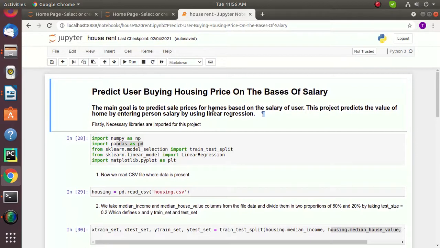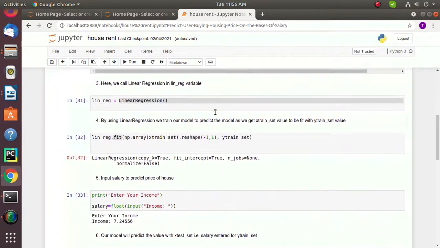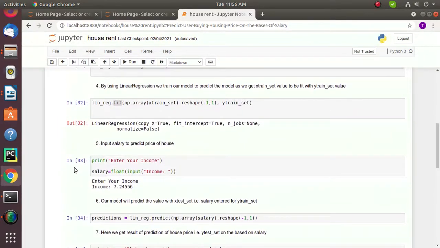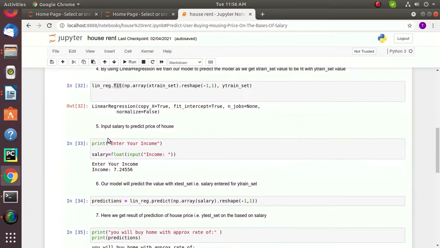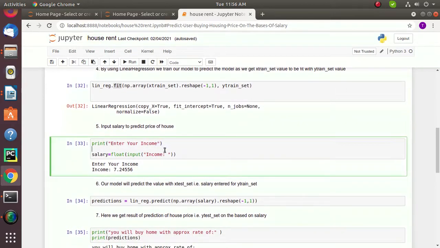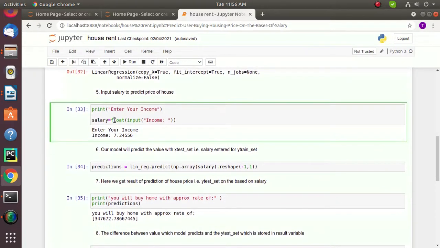So we need to take the value from the user. As you can see here, we have taken the input from the user, that is enter your income, and it is obviously a float value, so we're going to use the constraint that we need the value in float income.